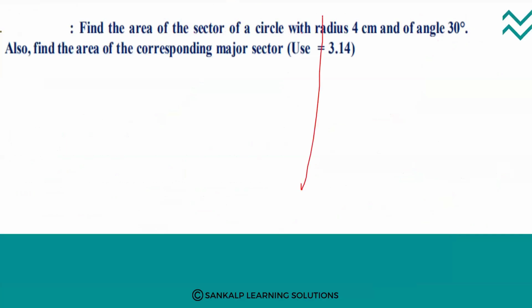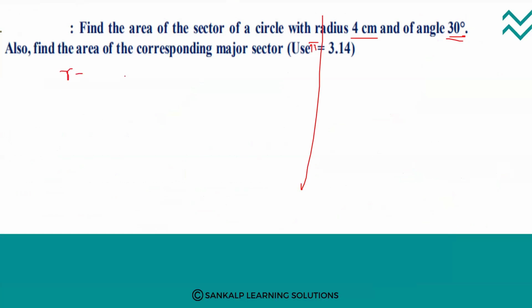By using these formulas, we can find out the area of the sector and area of the segment. Okay. Find the area of the sector of a circle with radius 4 centimeter. Okay, radius they have given and angle 30 degree. Also find the area of corresponding major sector. Use pi is equal to 3.142.